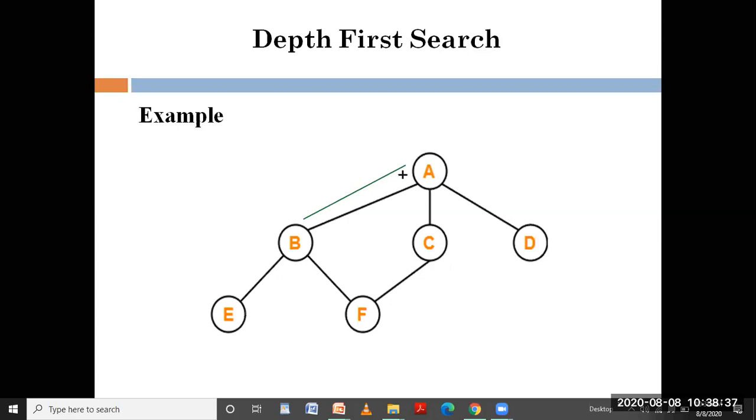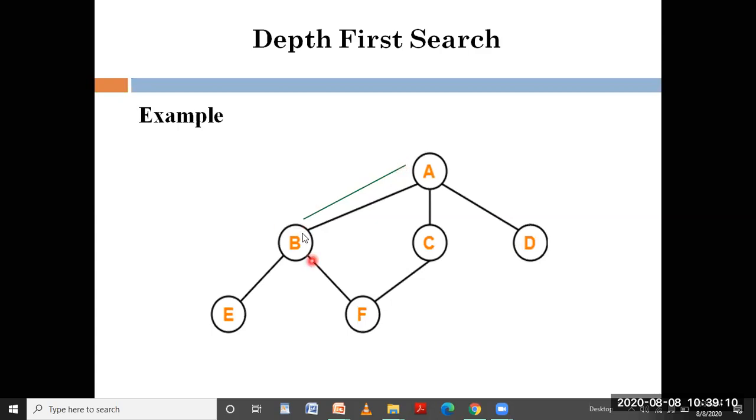So I moved from A to B. Initially, I will be taking A as my root node, and then I will be marking this as a visited node. Once this is marked as visited, I should explore. Explore means I should find all the adjacent vertices. Adjacent to A are B, C, and D. So I will be getting into B.